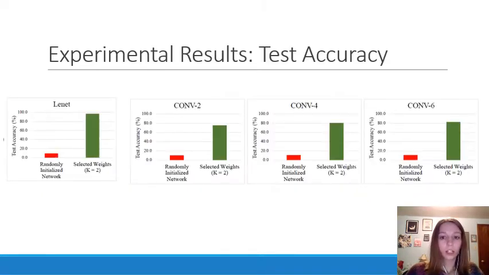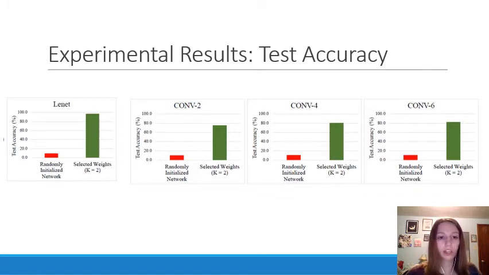So this slide shows some experimental results from the experiments that I talked about on the last slide. Each of these figures compares the test accuracy of a randomly initialized network that basically just performs at random chance to a slot machine network that uses a k value of 2, meaning that there are 2 weight options at each connection. And these results are already really promising because they show that the accuracy improves a lot for the slot machine method over the random chance, even with such a small value of k.